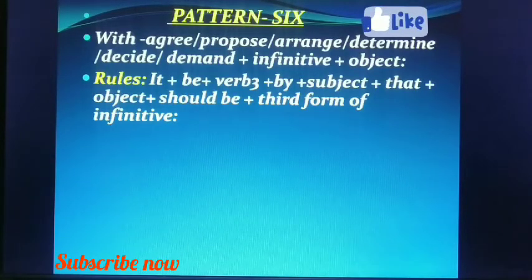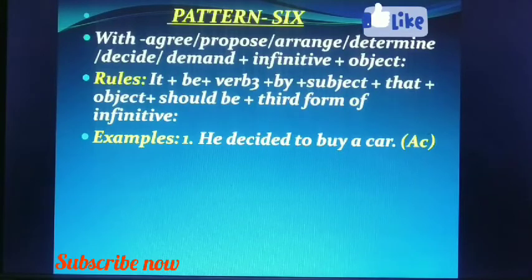It plus be verb of the given tense plus verb 3 plus by plus subject. We use those things. That plus object should be plus third form of the infinitive.